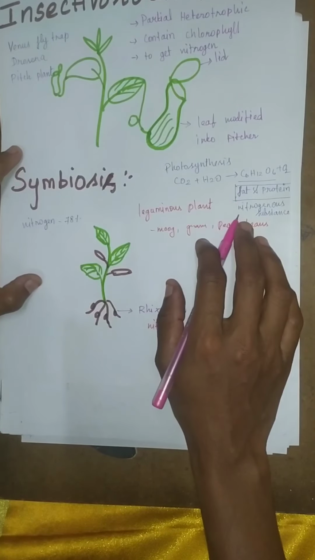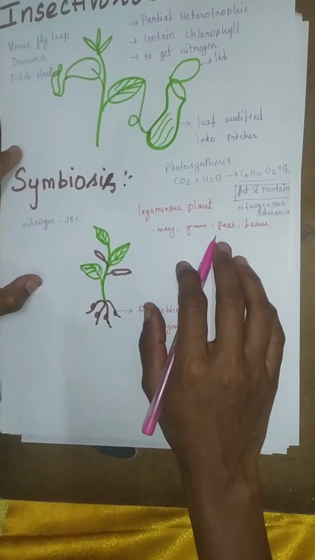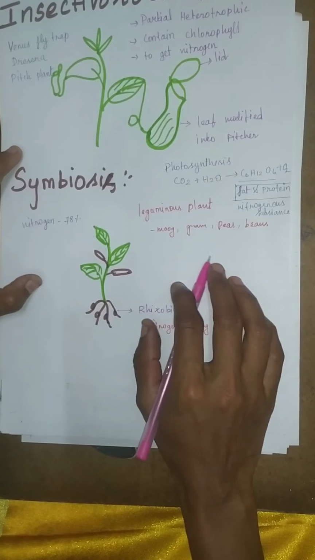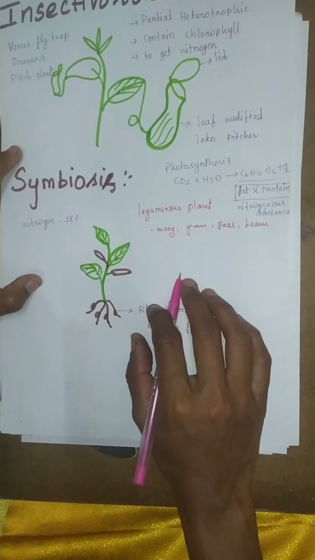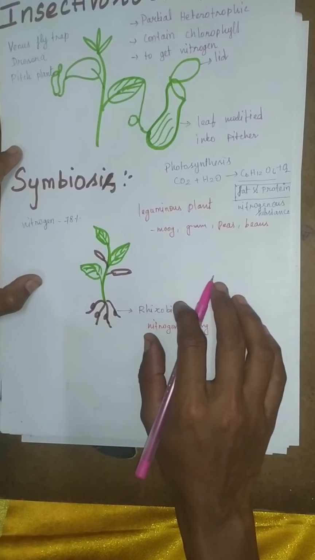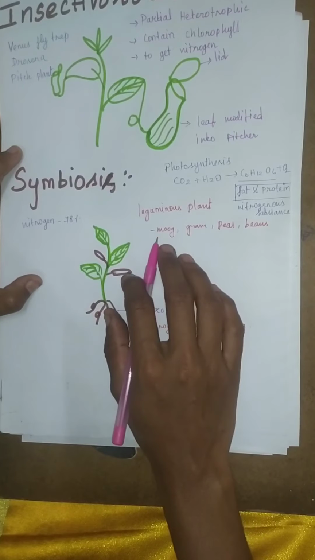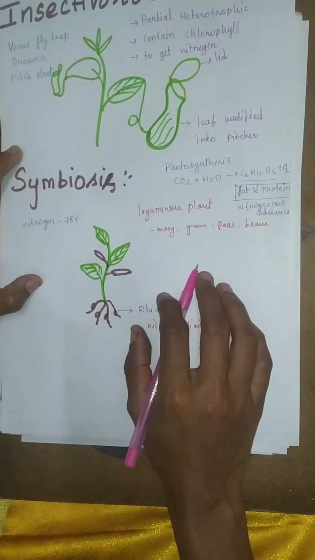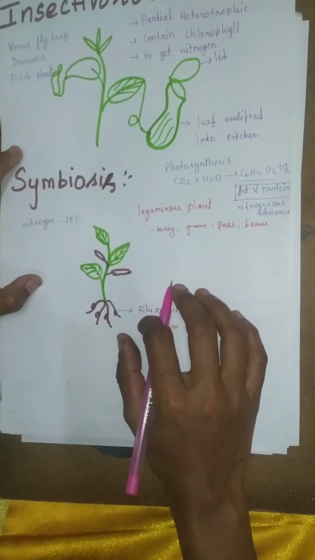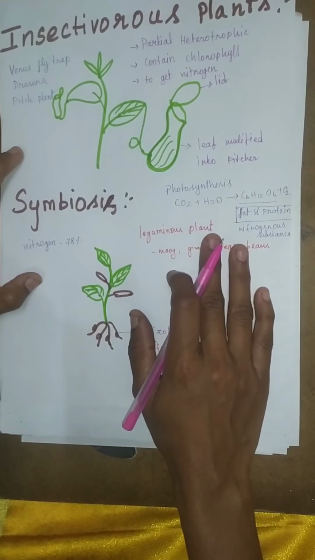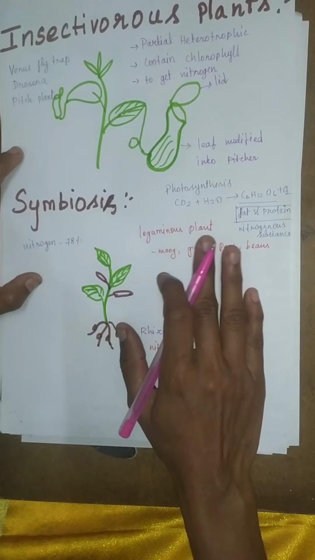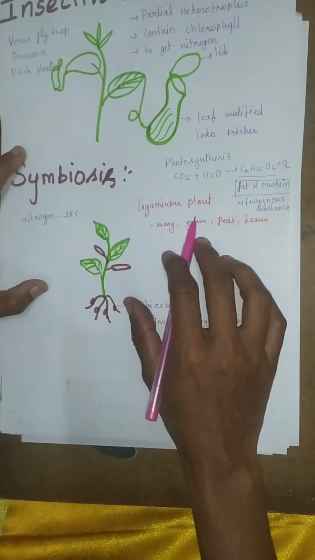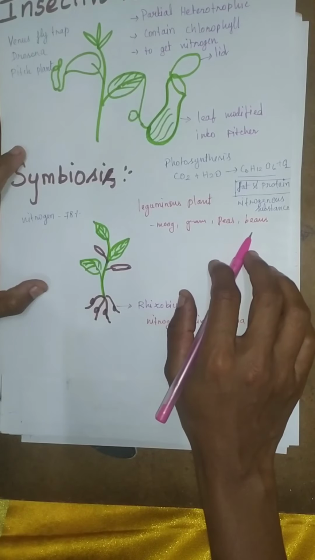So to increase the nitrogen level and the nutrient level in the soil, farmers add fertilizers which are rich in nitrogen, phosphorus, potassium, and they use manures also, organic compost, to enrich the soil, because when the plants are growing continuously, the soil keeps getting low levels of nutrients. And sometimes farmers grow leguminous plants with other crops to increase the nitrogen level. What are leguminous plants? Moong plants, gram plants, peas, beans are called leguminous plants.